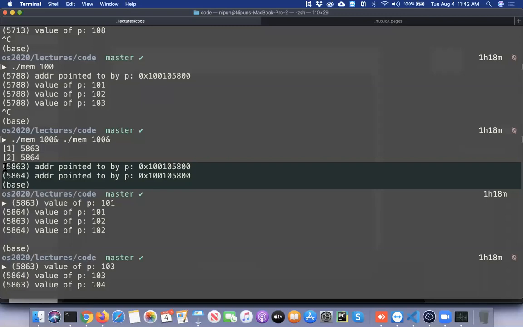Right, good. To make it more precise, program 1 sees this particular address, but this is not the address on your RAM. This is an address which the program is seeing, as the operating system is providing. And program 2 is also seeing an address which the operating system is providing. But the operating system maintains a mapping, a dictionary mapping, between this virtual address and the actual physical address on the memory chip, on the RAM. So this could point to, let's say, 0x100, and this could point to 0x500 on the RAM.